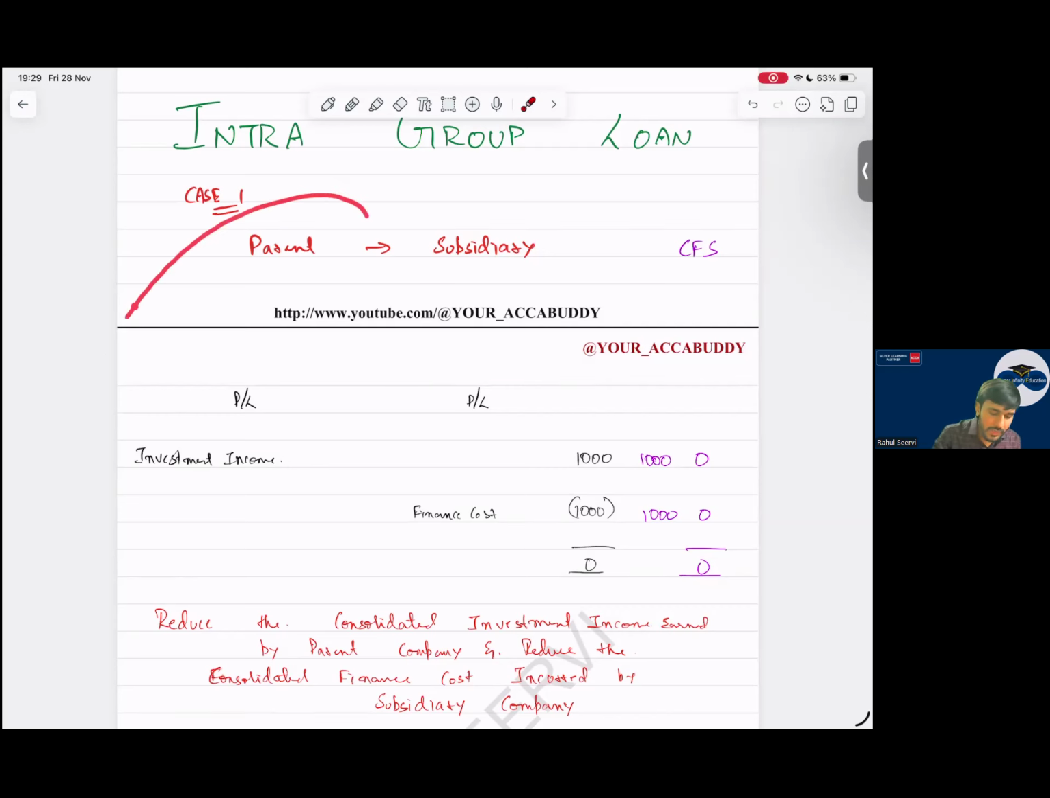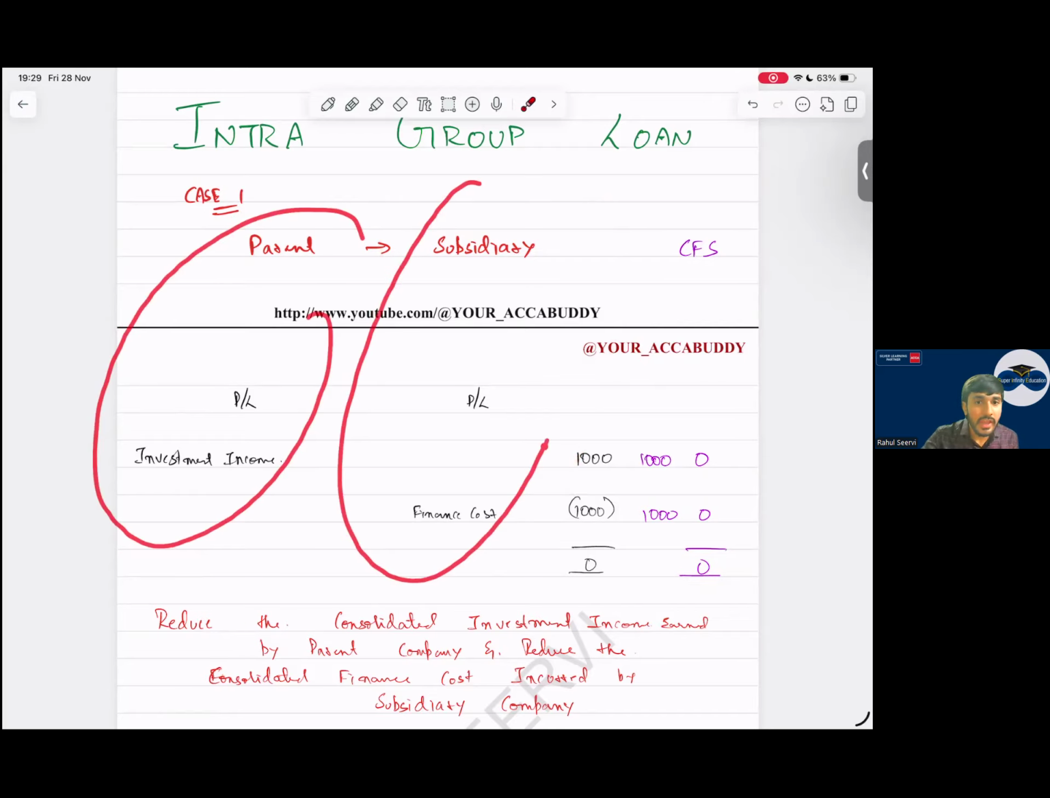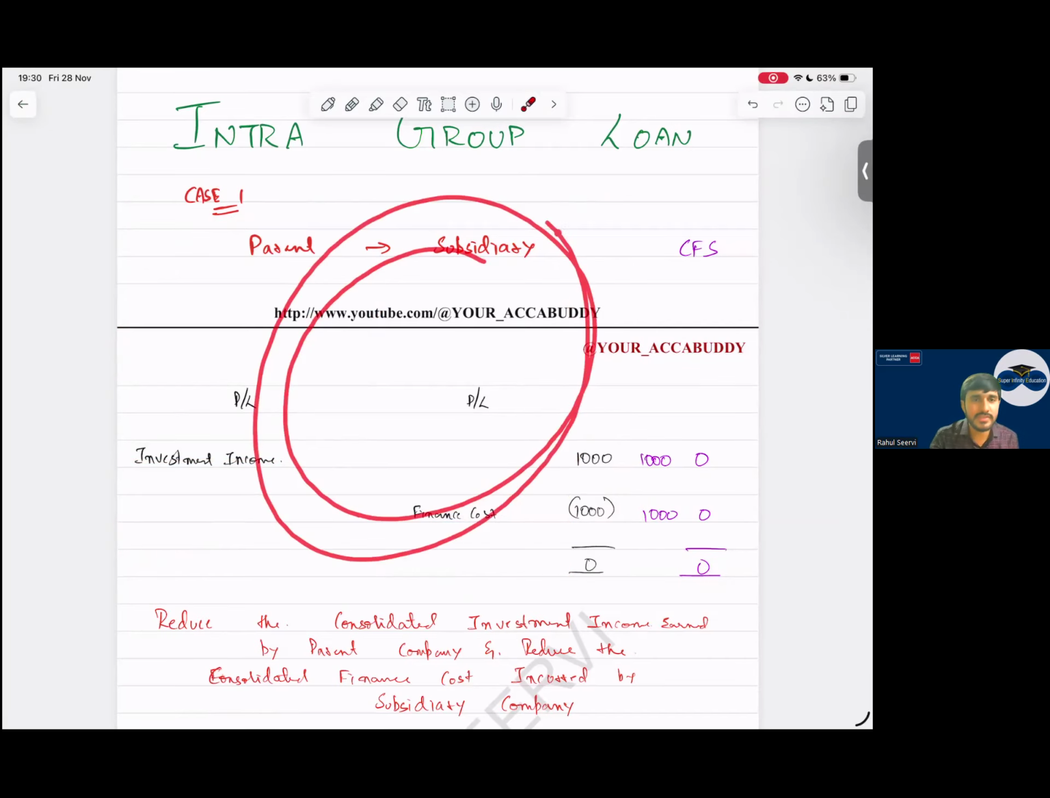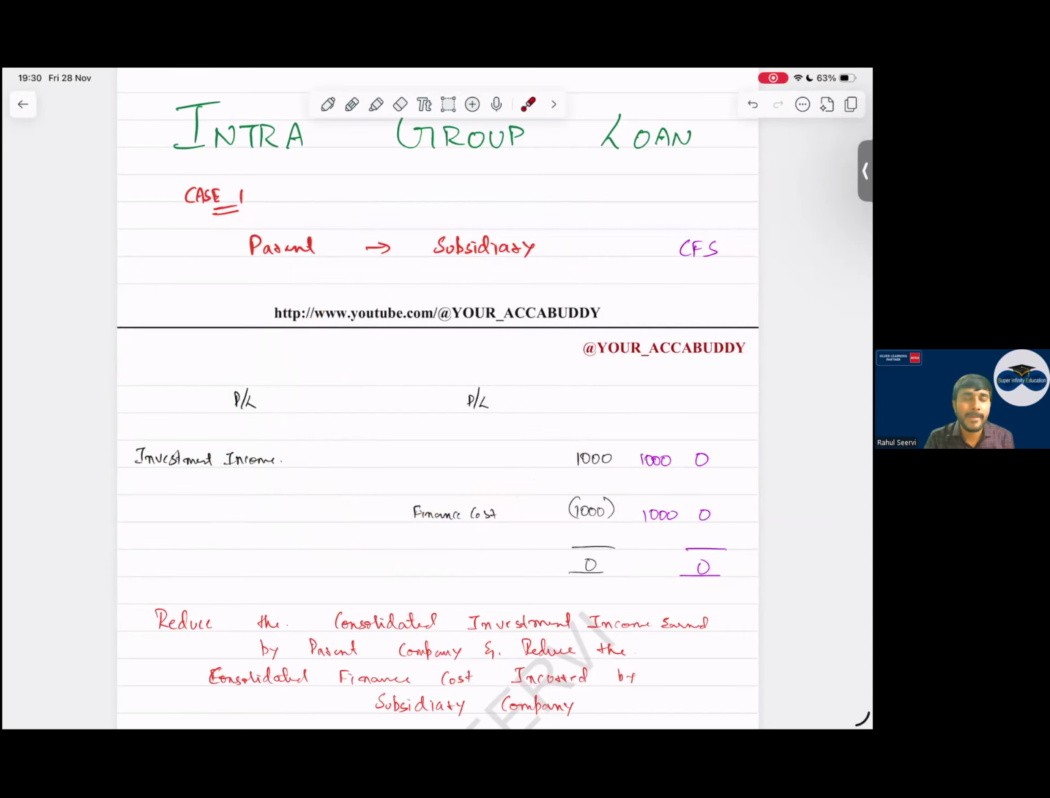Now, parent company recording investing income, subsidiary recording finance cost. Yes, sir. Even though I will not eliminate, can I say my answer will be 0? One side income, one side expense. If you do this, will ACCA give you marks? ACCA will give you a zero. They will say your concept is not clear.